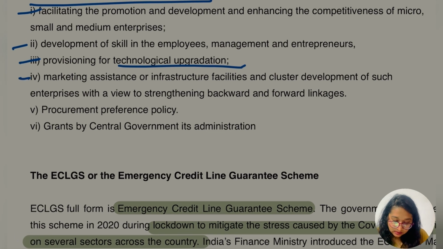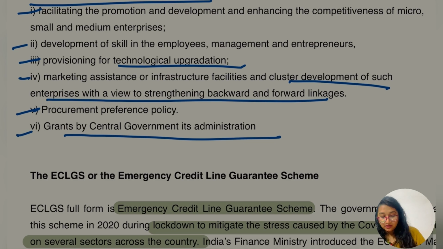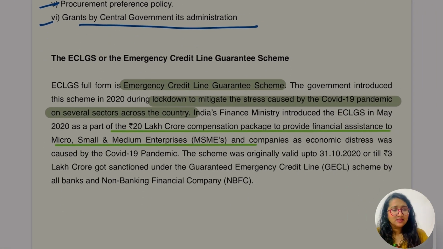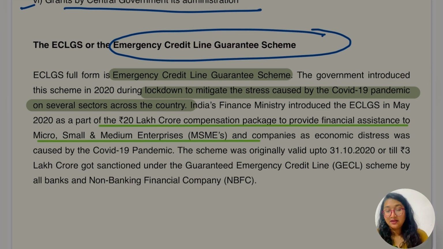So yes. Fourth says marketing assistance or infrastructure facility and cluster development of such enterprises with a view to strengthening backward and forward linkages. Fifth says the procurement preference policy and grants by the central government and its administration. Okay, so hopefully up to this is clear. This was not that tough, okay? Everything was easy. Let's go for the ECLGS, which is the Emergency Credit Line Guarantee Scheme.